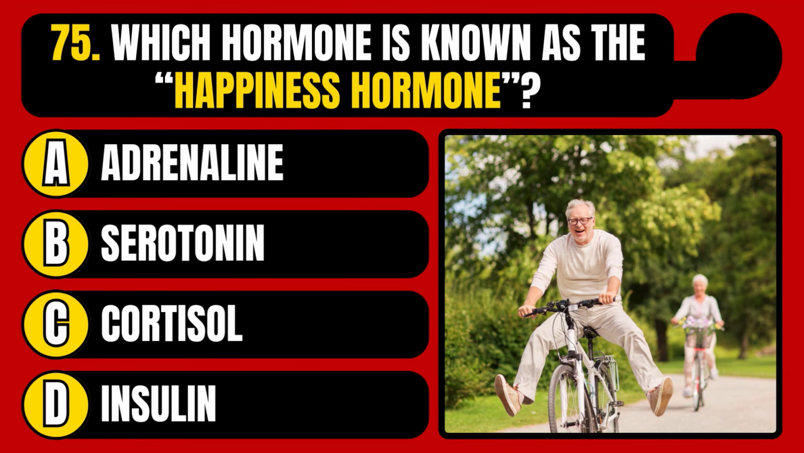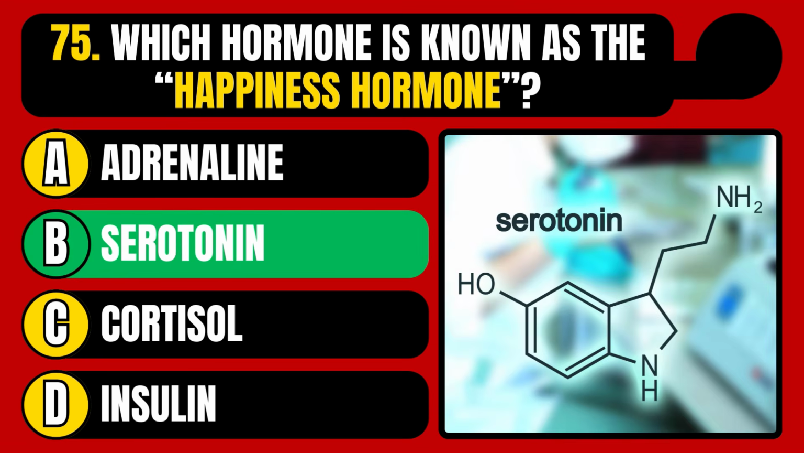Which hormone is known as the happiness hormone? Adrenaline, serotonin, cortisol, or insulin? The correct answer is option B, serotonin.